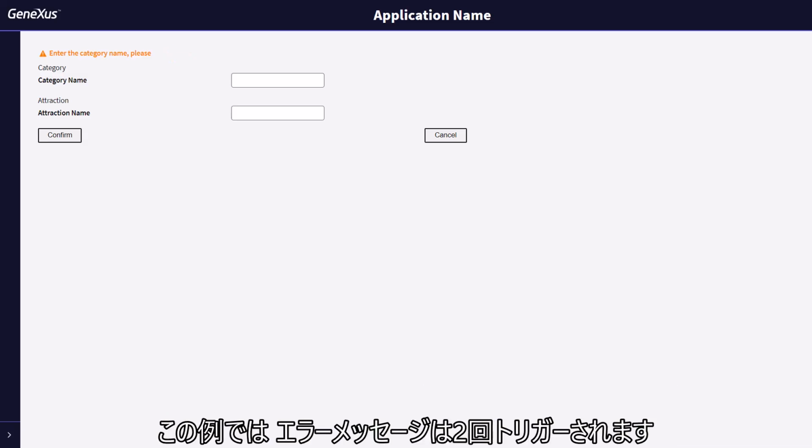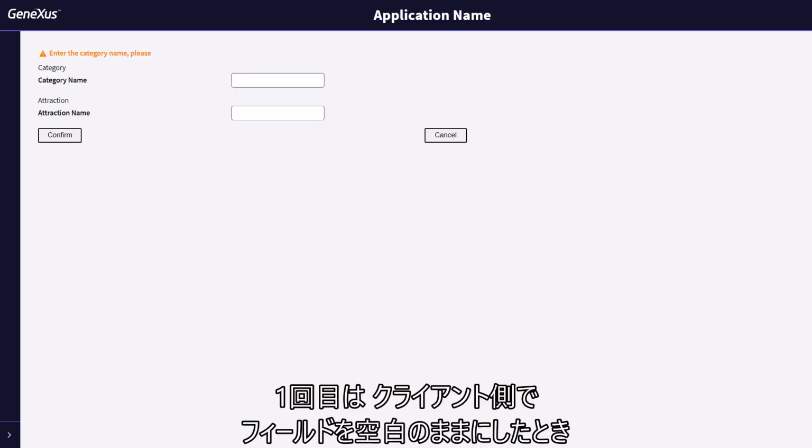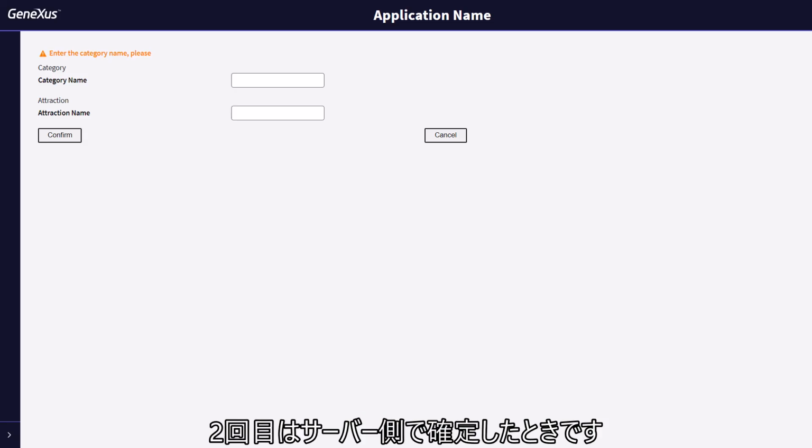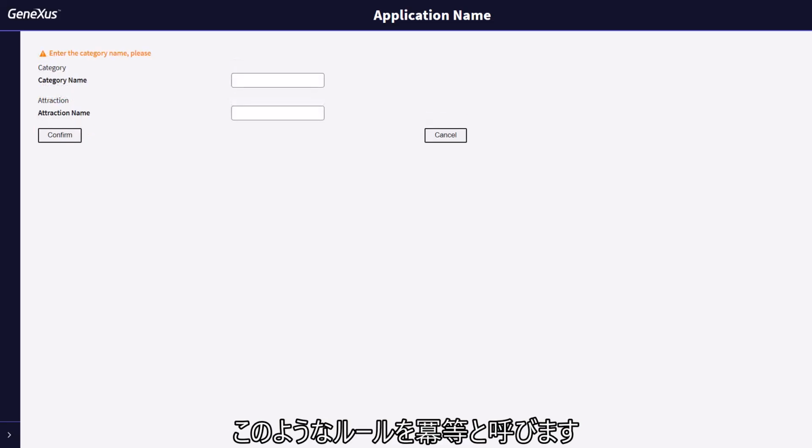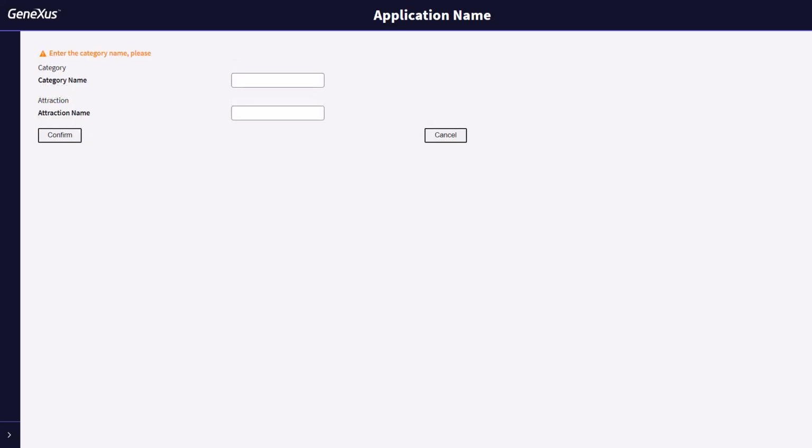In that example, the error message is triggered twice, once on the client side when we leave the field empty, and another time when we confirm on the server side. Both cases yield the same result. We call these types of rules idempotent.